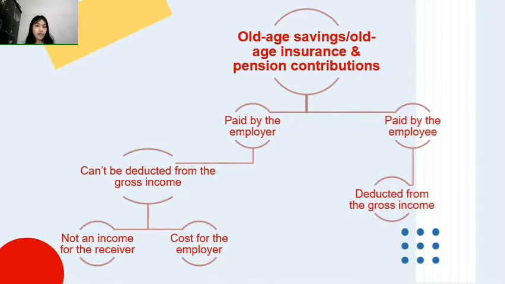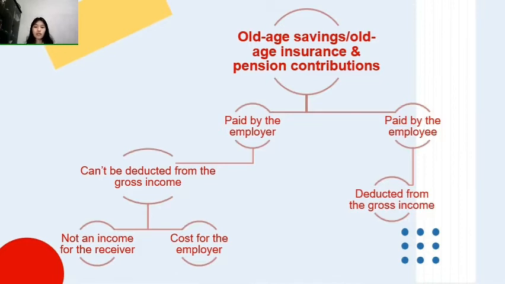And then this is not an income for the receiver and cost for the employer. And if paid by the employee, it will be deducted from the gross income.